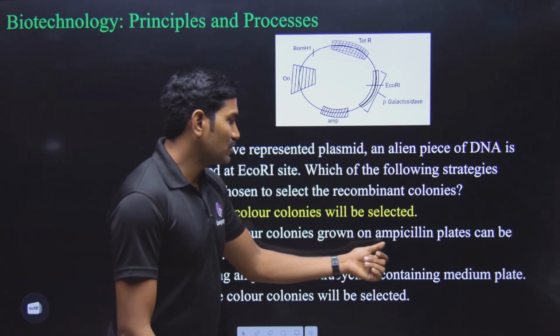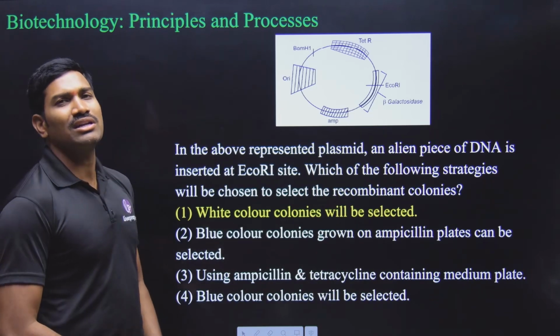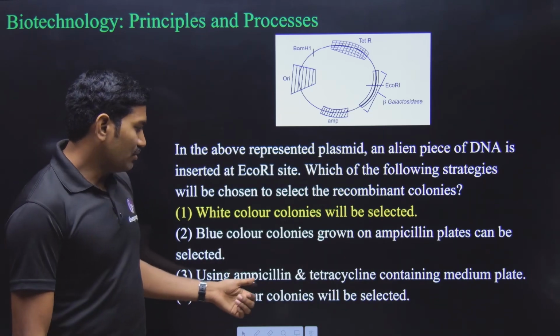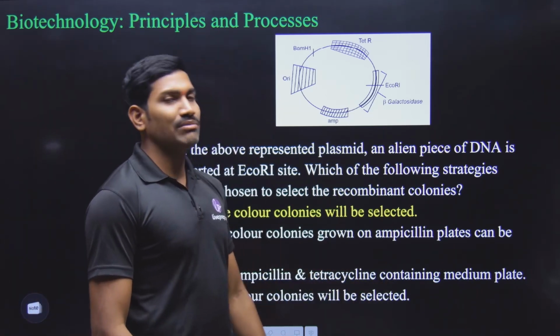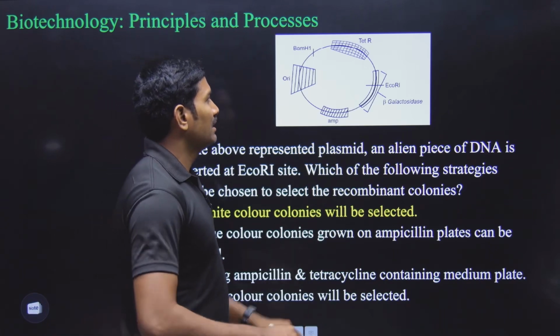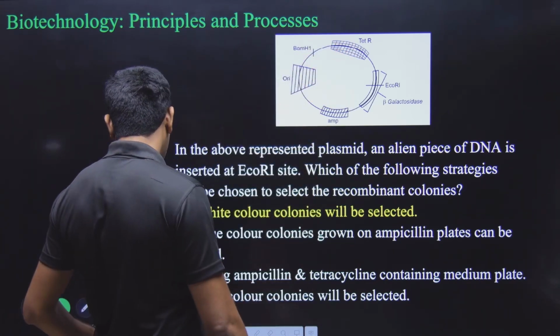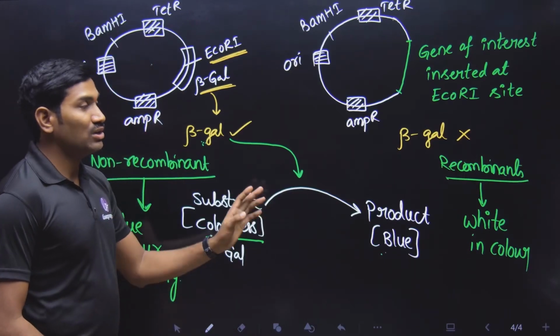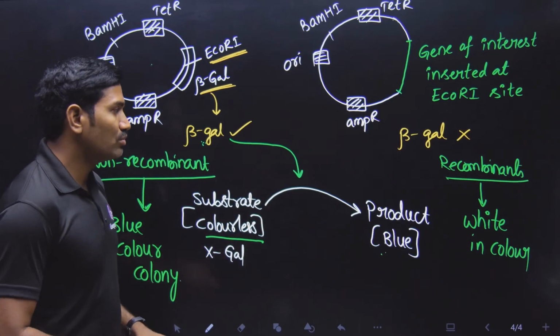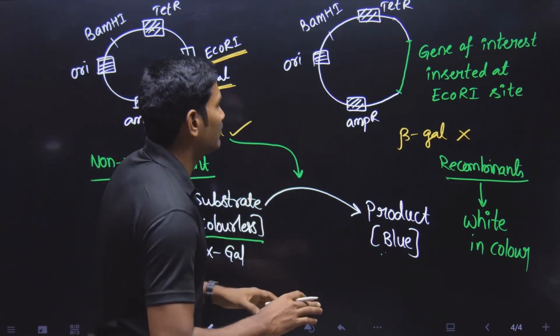Next, blue colored colonies grown on ampicillin plates. No, they are non-recombinants. We don't want them. Next one, using an ampicillin tetracycline containing medium plate. So please remember here, they are talking about ampicillin and tetracycline resistance. This is also a very important concept. Observe carefully. This is not as per the NCERT concept. This is a slightly applied question they have given.